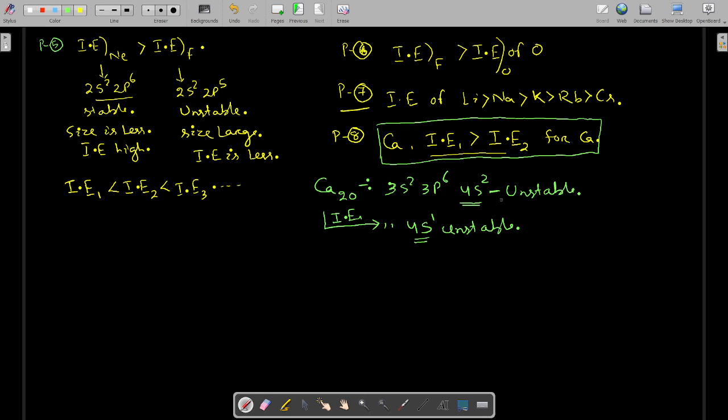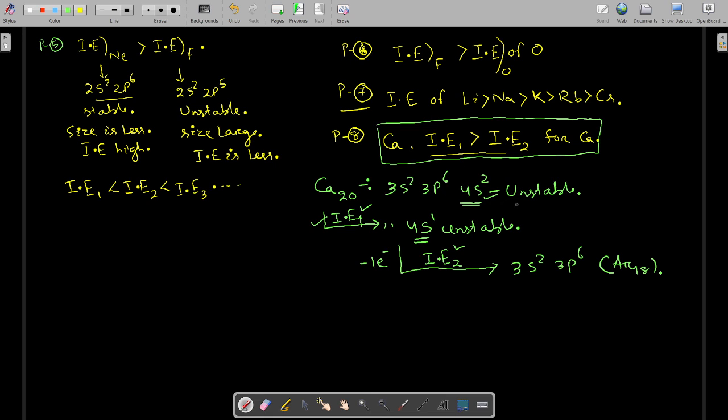If we provide some energy, an electron will be lost from this one and we will get 4s1. But if we lose another electron from here, it will go to 3s2, 3p6, which is nothing but the argon 18 configuration. So you have ionization energy 1 and ionization energy 2.